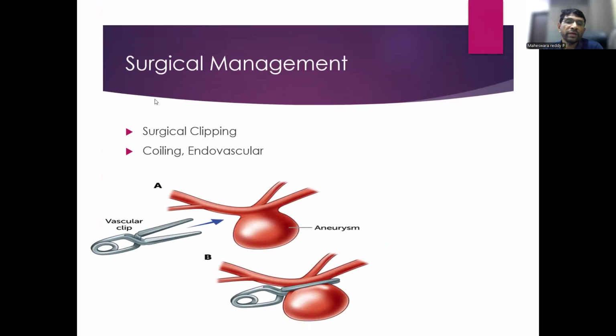So definitive treatment is either surgical clipping or endovascular coiling. In surgical clipping, after doing a craniotomy, a titanium metal clip is applied across the neck of the aneurysm. This is the aneurysm; it has a neck and it has a dome. So this titanium metal clip is applied across the neck to exclude the aneurysm from the artery.